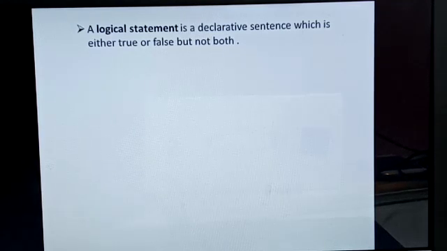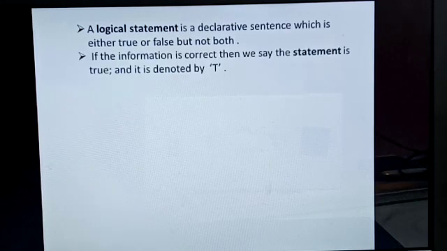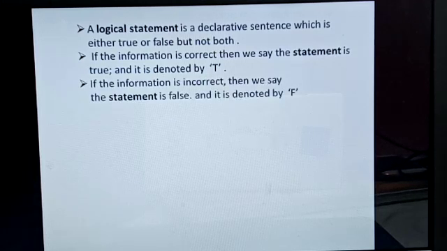Now suppose whatever information we get from the statement is true, then its truth value becomes T, and if the information is false, then its truth value becomes F. So if the information is correct, then we say the statement is true and it is denoted by T. And whenever the information is incorrect, then we say the statement is false and it is denoted by F. For example,